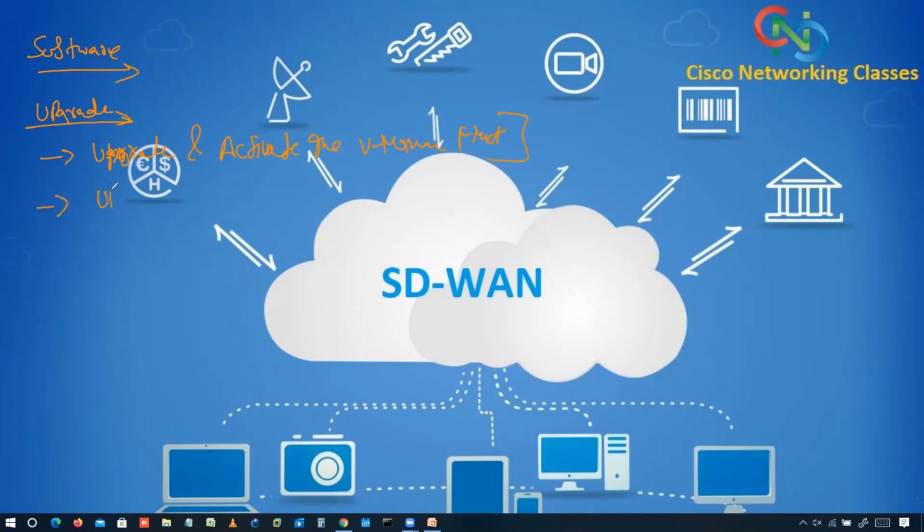Then upgrade and activate half of the vBond orchestrators and let them run stable for a particular time before upgrading and activating the other half.